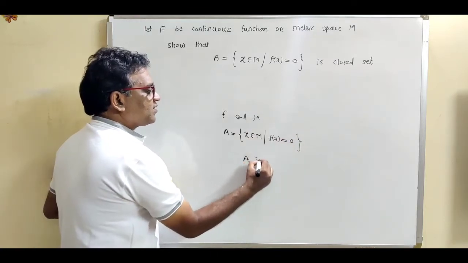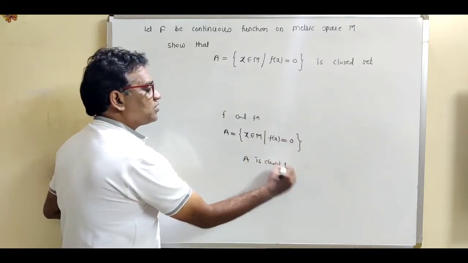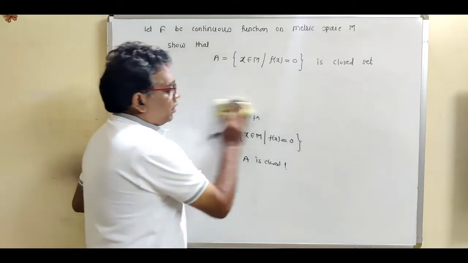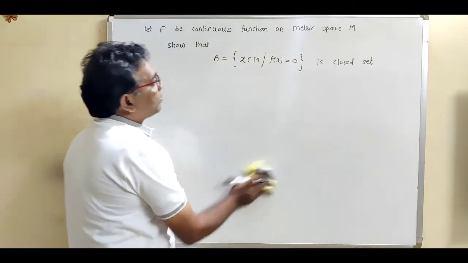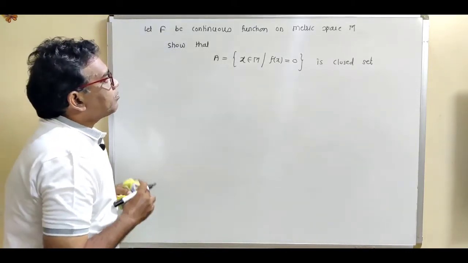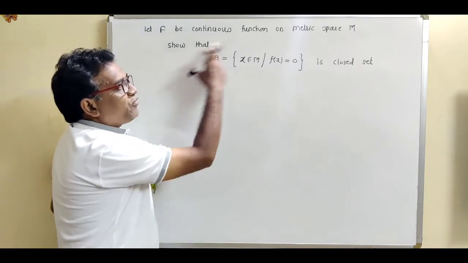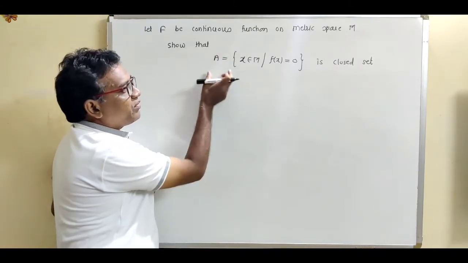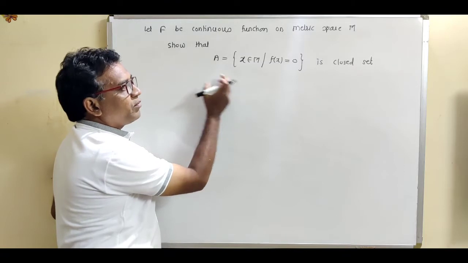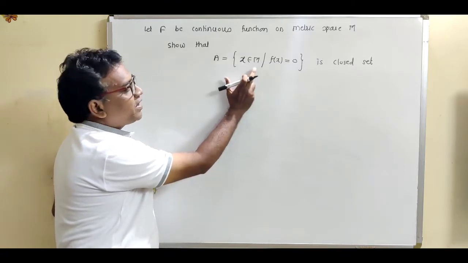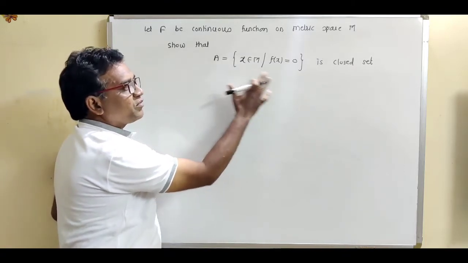Show that this set A is a closed set. Now see, what are the given conditions? We are given f as a continuous function and we are given this set A is equal to the set of all x in a metric space such that f(x) equal to 0.